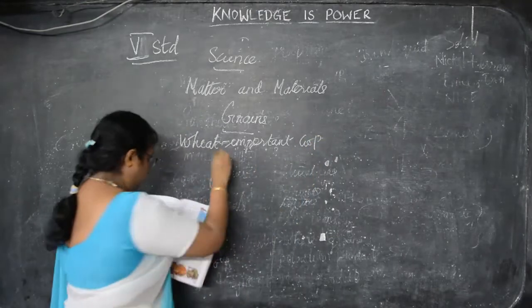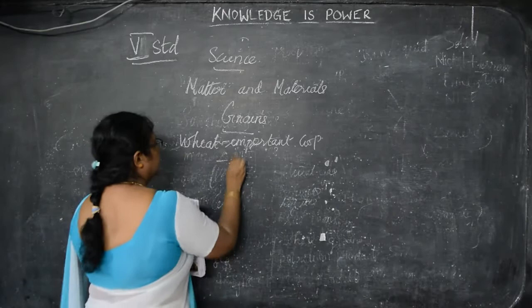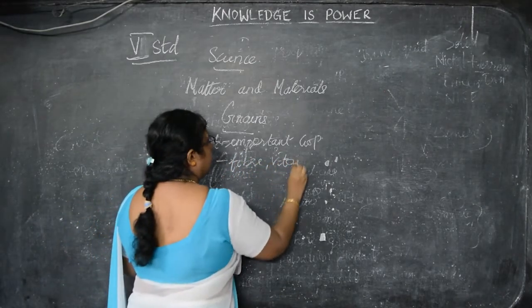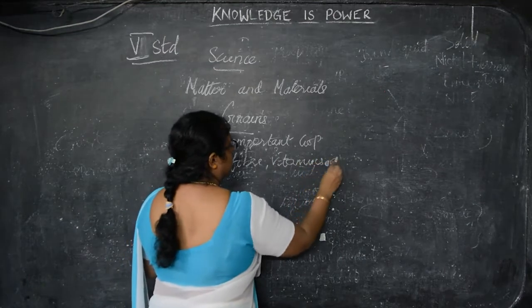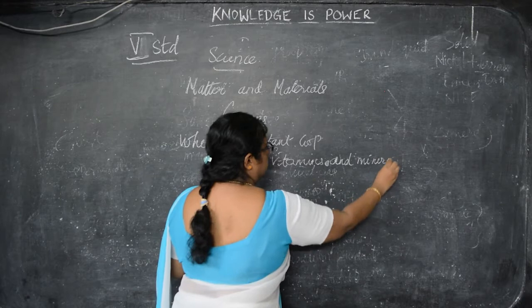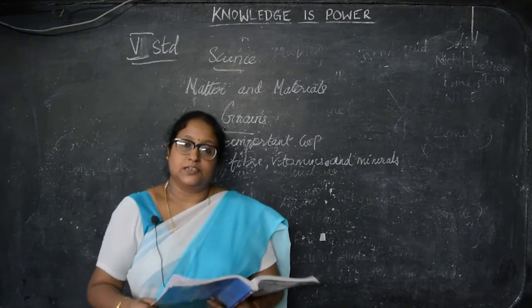Next, this wheat is important because it is rich in fiber, vitamins and minerals. And from these wheat products, what can we make?